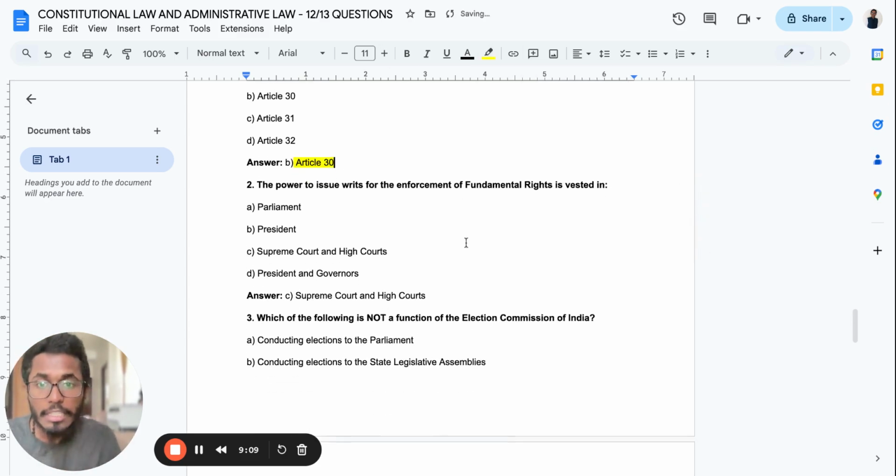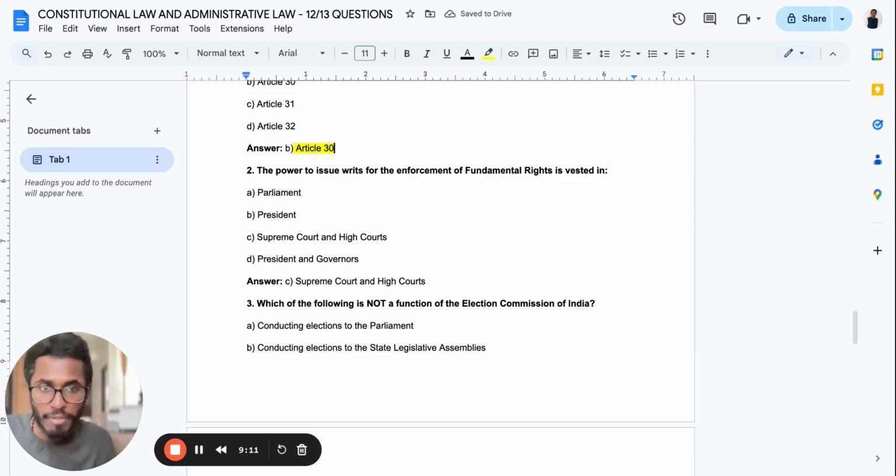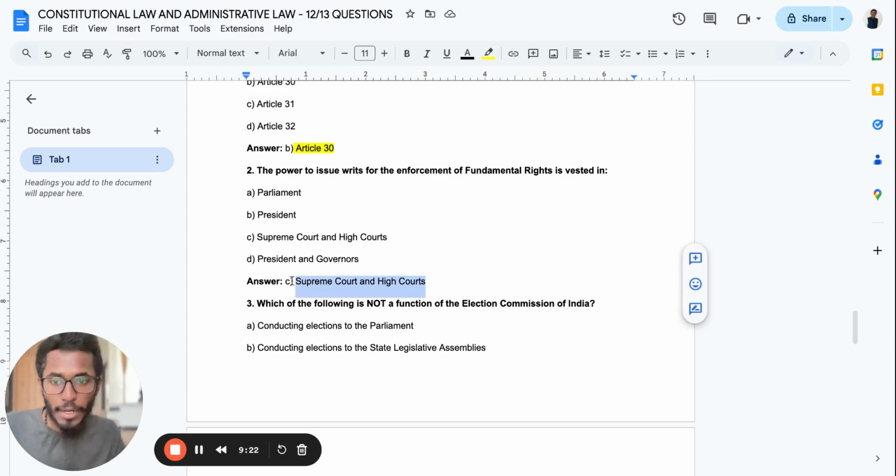Important articles. The power to issue writs for the enforcement of fundamental rights is vested with whom? The writs, remember, it is the Supreme Court as well as the High Court. Supreme Court, under Article 32 you can approach. High Court, under Article 226 you can approach. Keep that also in mind.